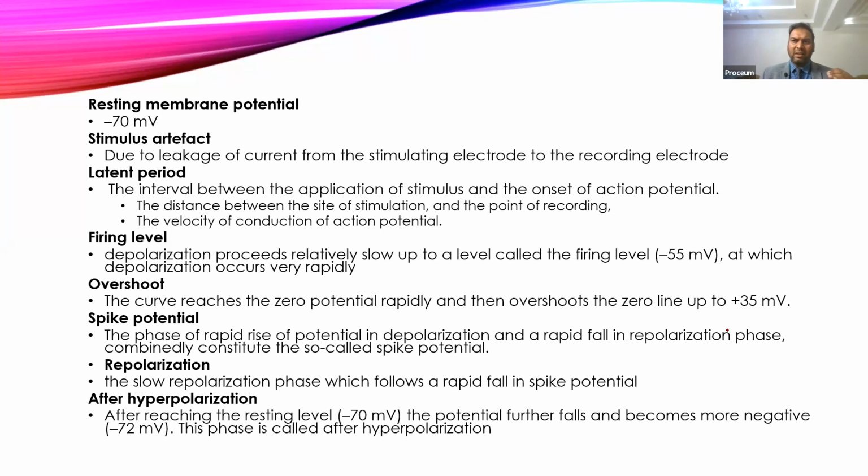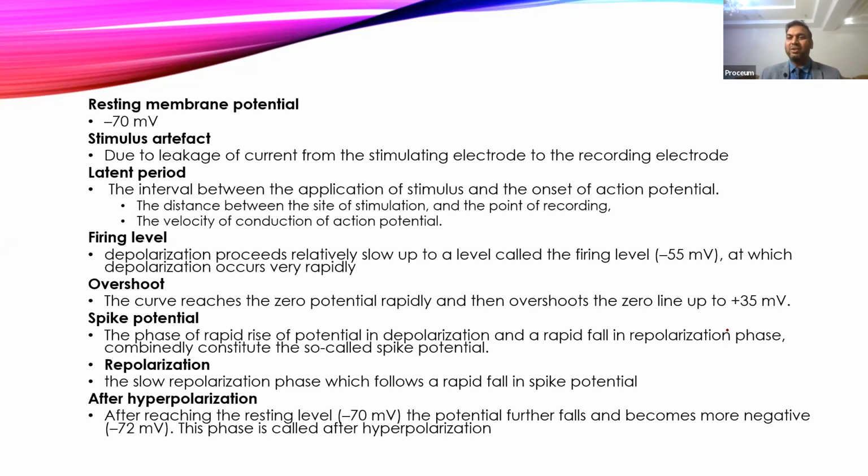Once you stimulate, you apply the electric current or stimulation to the nerve, that will cause a spillage of the current, and that will affect the recording in the cathode ray galvanometer.